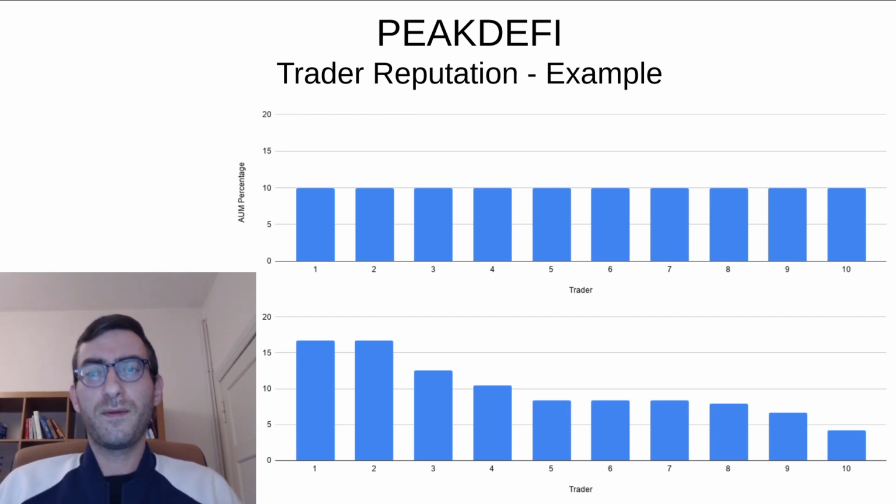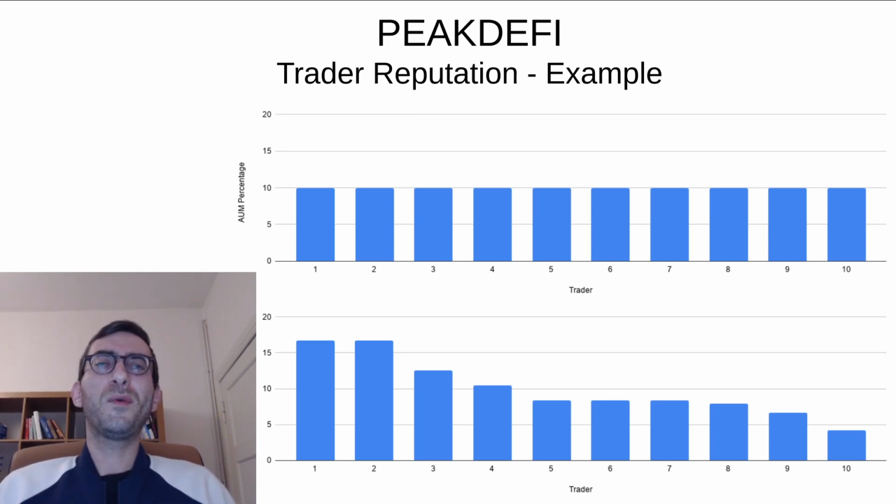Looks pretty similar, of course. So it has, for the good ones, gone up from 10% up to 16 and 2/3%, and for the bad one, let's say the unlucky trader, it's gone down from 10% that he was allowed or she was allowed to manage down to less than 5% now. And now, where does this leave us?